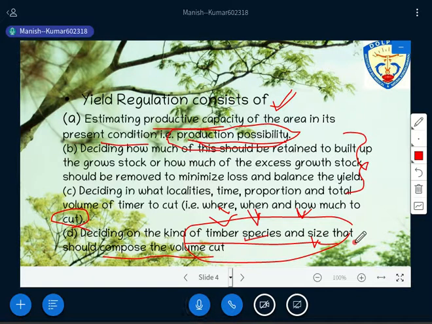So have you got this concept now? Is there any question on all these four points that I have discussed with you?